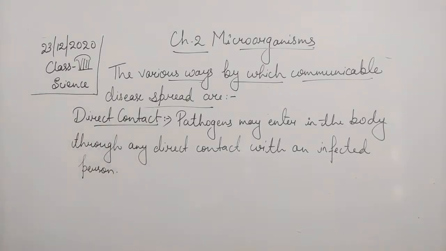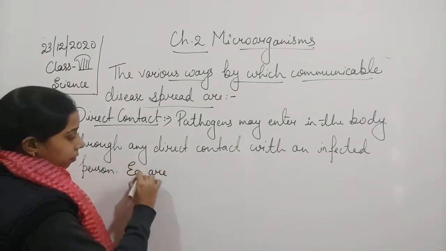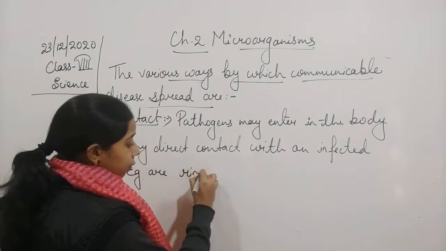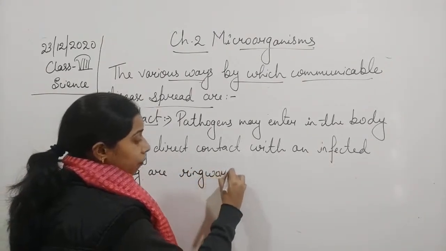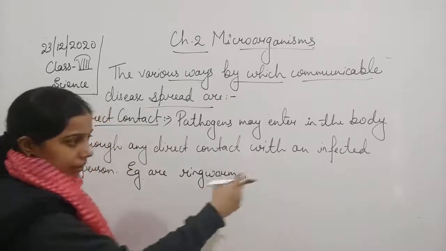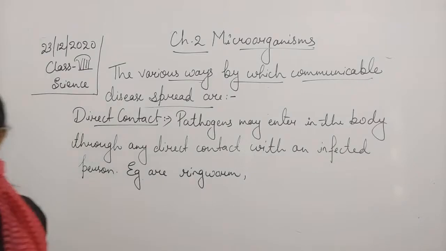And the examples are ringworm. You know that ringworm gets transferred with direct contact. Chickenpox is there, smallpox is there, students.